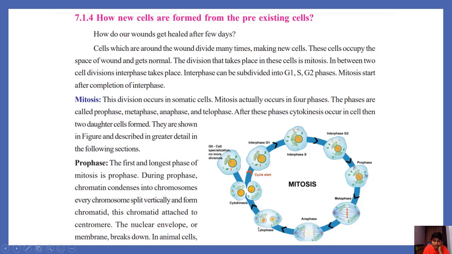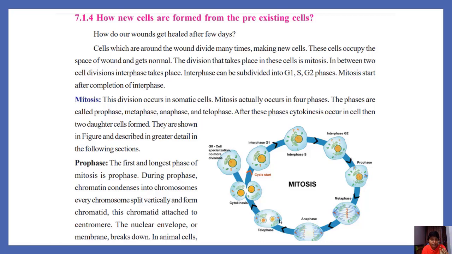In telophase, see the chromosomes become chromatin, a network of chromatin, and the nuclear membrane is also formed around the chromosomes. See, here the cell has only one nucleus. Observe here, after telophase, you are observing two nuclei.